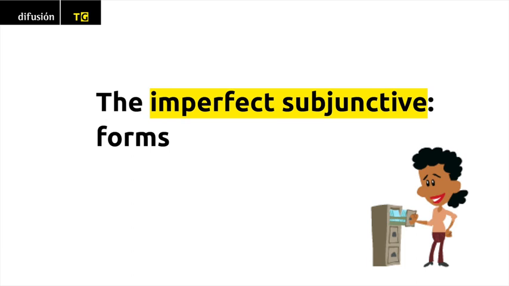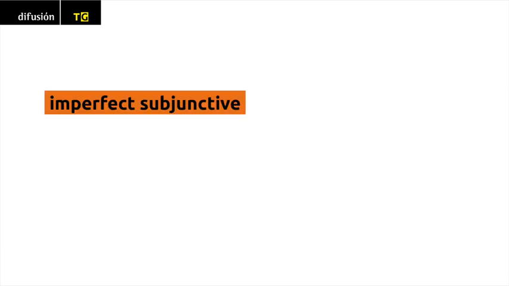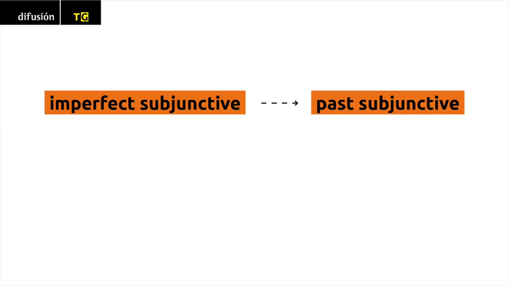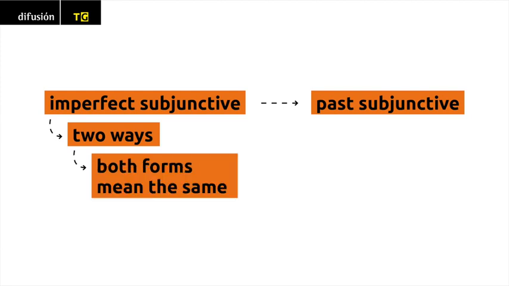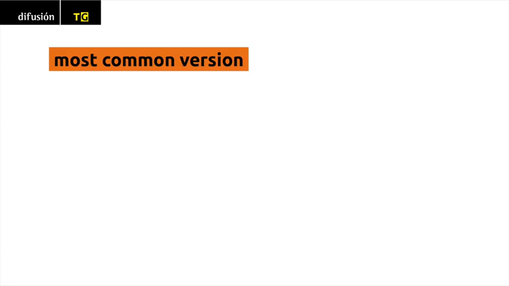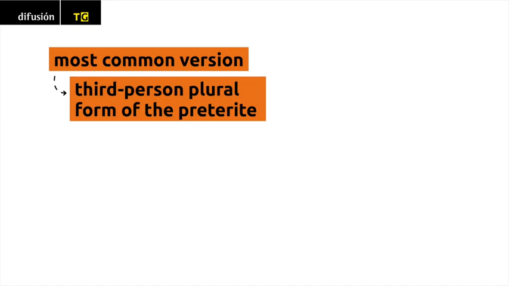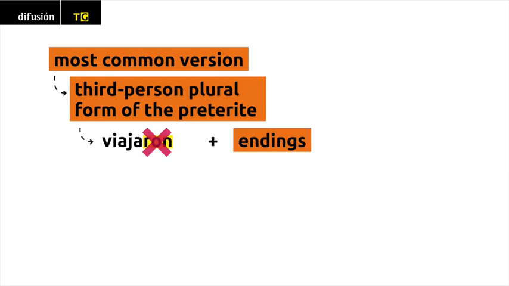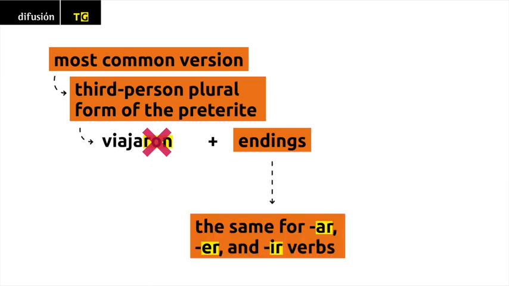The imperfect subjunctive. Forms. The imperfect subjunctive, also called past subjunctive, can be conjugated two ways. Please note that both forms mean the same and are interchangeable. To form the most common version of the imperfect subjunctive, take the third-person plural form of the preterite, take off ron, and add the following endings to the resulting stem. The endings are the same for AR, ER, and IR verbs.